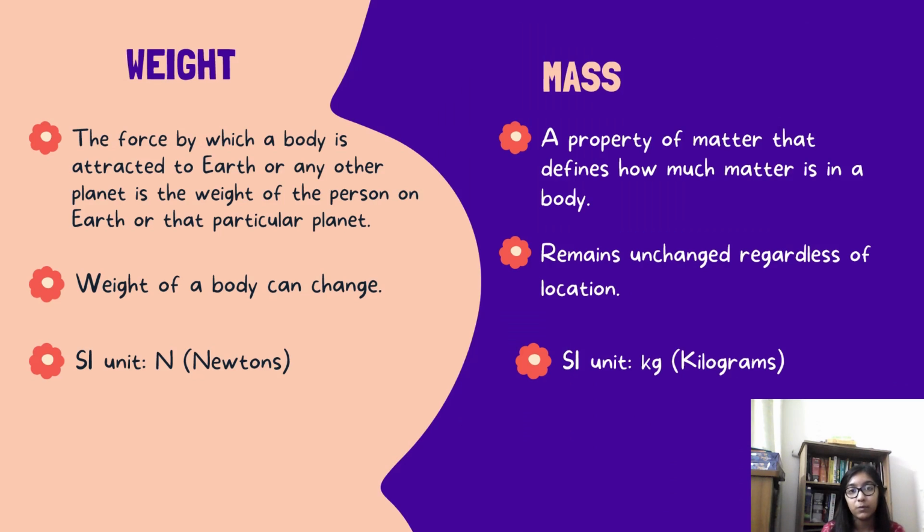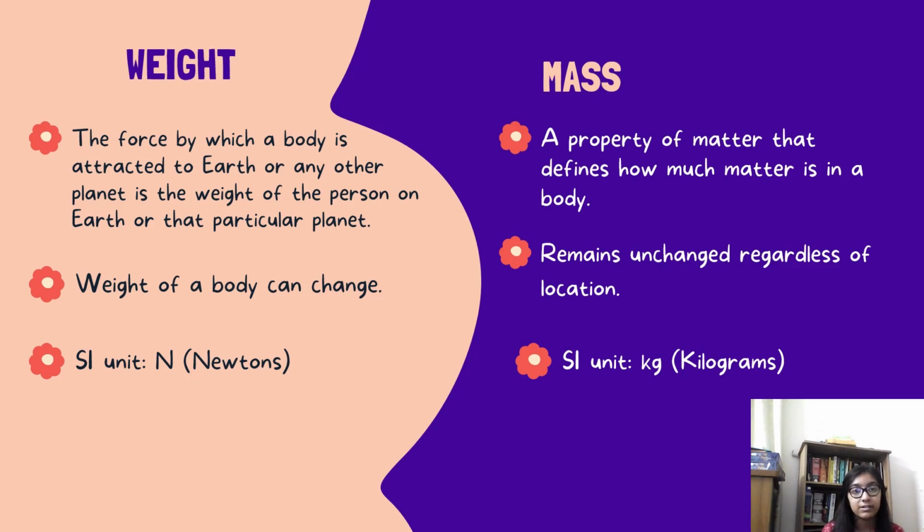We often ask what the weight of a certain body is and get the answer, for example, as 20 kg or 30 kg and so on, but that's not at all what weight is. What we talk about here as kg is actually mass. Weight of a body is the force by which a body is attracted to a planet or the moon or any other celestial body, whereas mass is a property of a body that defines how much matter the body is made up of. Weight is a force and so is calculated in newtons and can change depending upon the location, but mass always remains unchanged. And the SI unit of mass is kilograms.